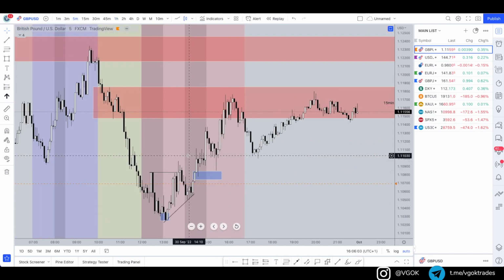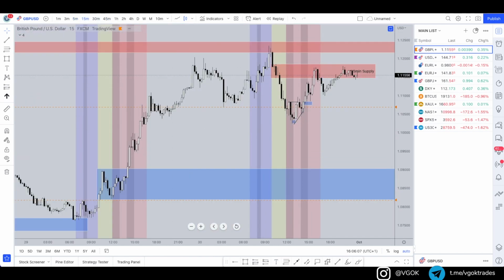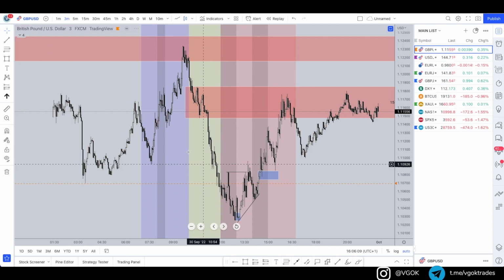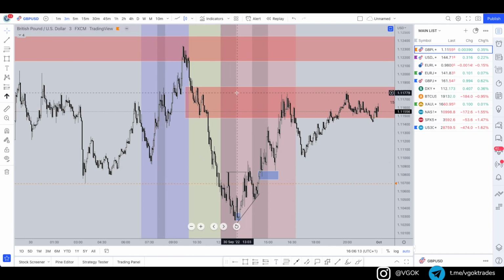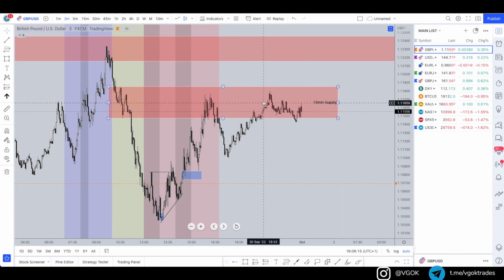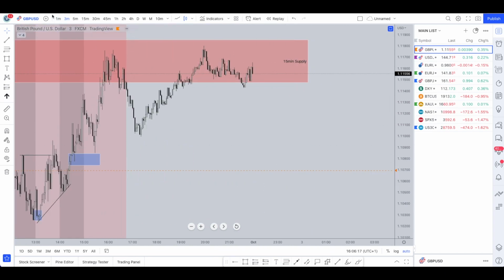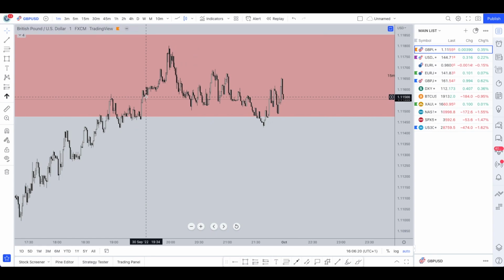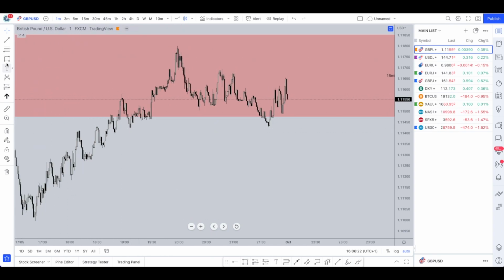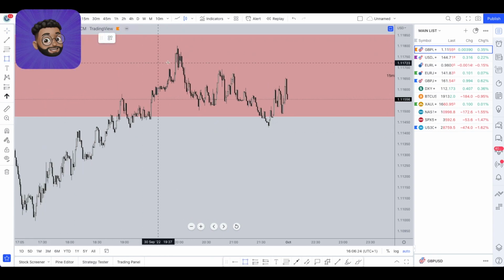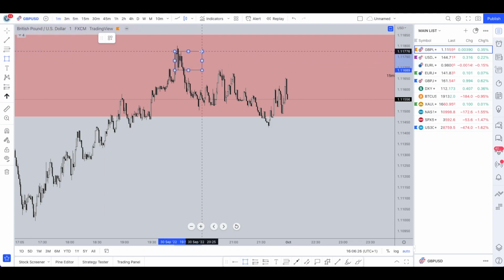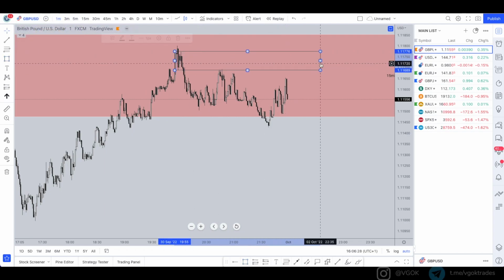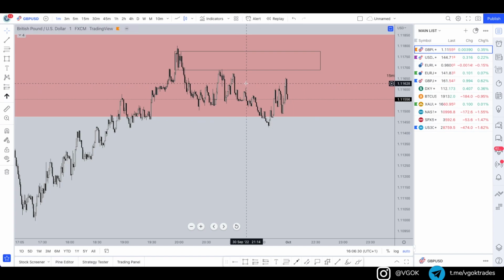I won't be too surprised if it does go slightly higher into that region, filling in some of this imbalance. Obviously on the smaller time frames there's going to be some other price action in here as well. So let's see whether we get any respect of that, or if it's ready to start dropping now, then that would be cool too, and we'll look at where we can play any potential entries. Right now I definitely want to see what happens in this region here. I know we've tapped it already, so maybe it is ready to go.